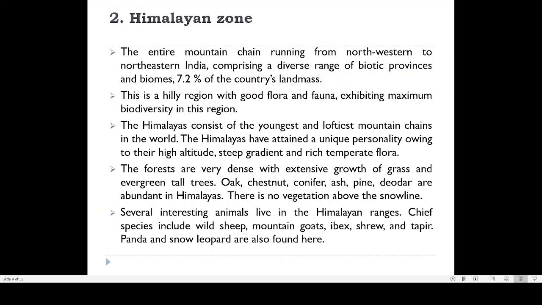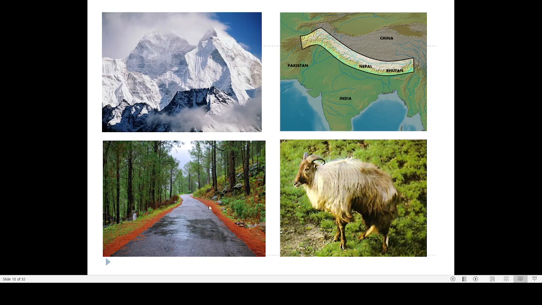Then in the Himalayan region you can see that there is a peculiarity of plants as well as animals. Here, if you take the forests of this region, different types of trees are there. Oak trees are there, coniferous trees are there, pine forests are there. See, I will show you the pictures of that. These are the pine forests. So this is the Himalayan region from the eastern portion of Pakistan up to the eastern portion of China, etc. This Himalayan region is spreading.